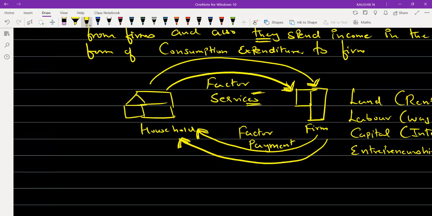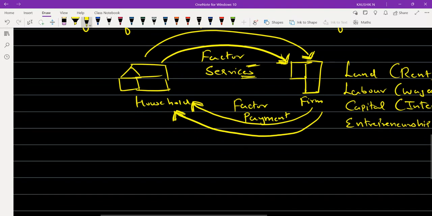Nothing is a production process, goods or services are being produced. What the firm does is the firm is producing some goods or providing some services. Can you understand? Yes, sir.